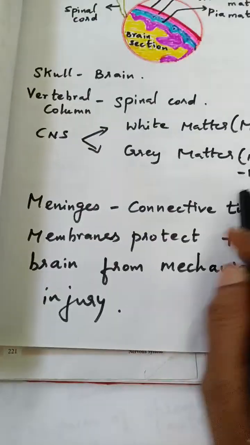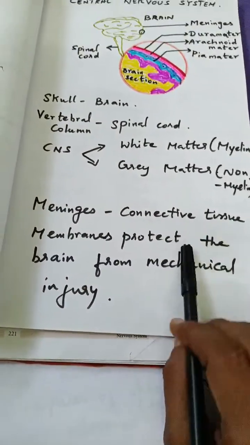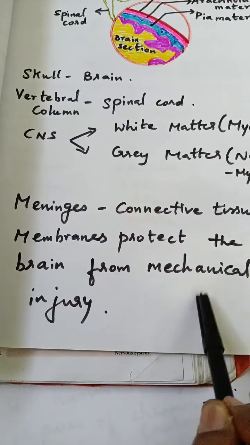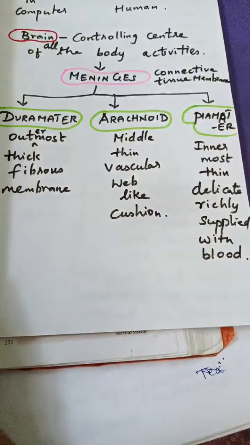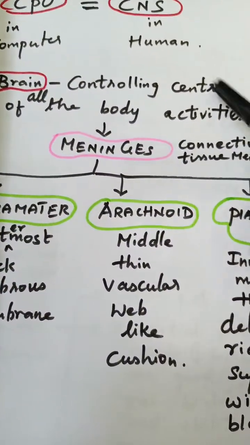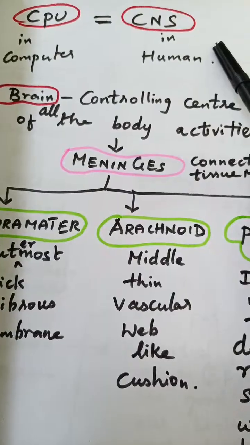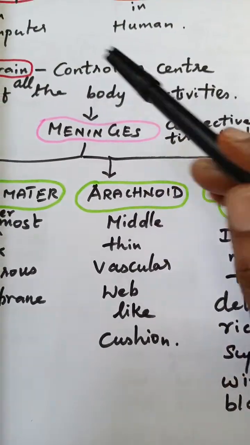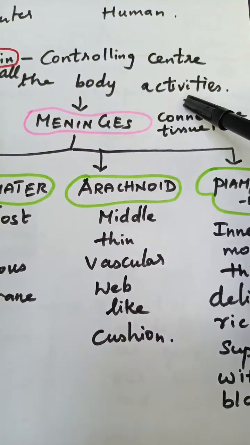Okay, and already I told you the function of the meninges. It protects the brain from mechanical injury and any other shock. And I told you that just like the CPU in the computer system, the brain is the central nervous system in the human body. The brain is the controlling center of all the body activities, isn't it?